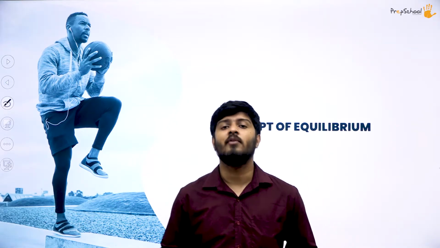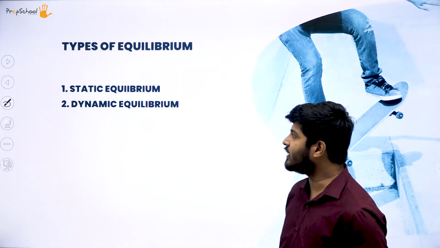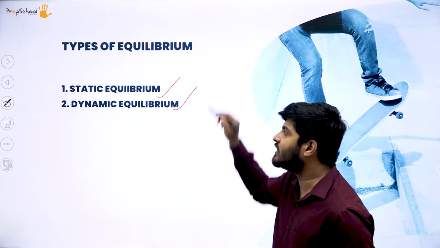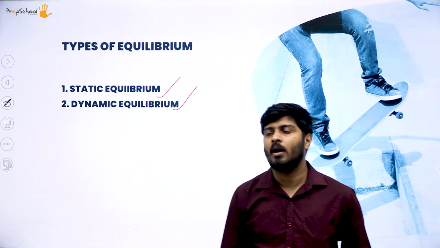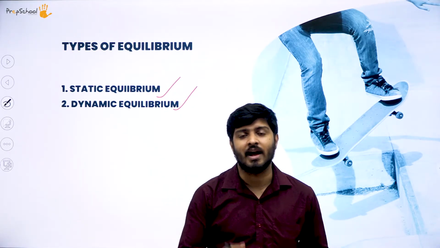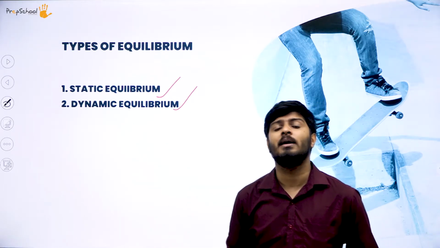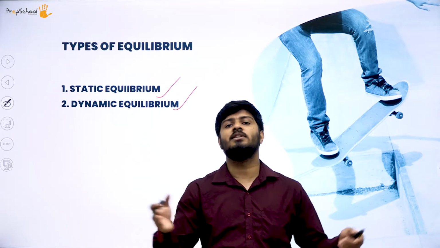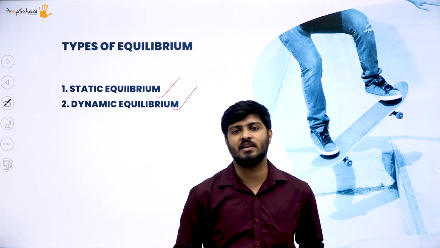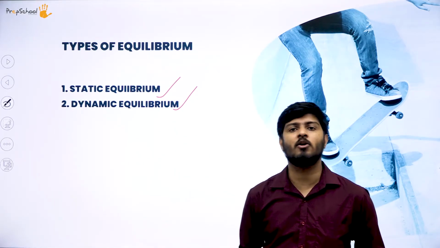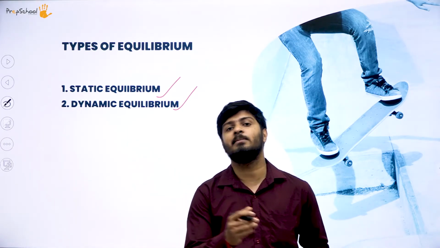Let's now move forward with the types of equilibrium. Basically, equilibrium is divided into two different categories. We have static equilibrium and then we have dynamic equilibrium. When you talk about static equilibrium, the center of gravity remains constant, and when you talk about dynamic equilibrium, the center of gravity always shifts. That means the point on which an object is balanced remains constant, thus keeping the center of gravity constant. Then you have the dynamic equilibrium where the center of gravity keeps on changing.